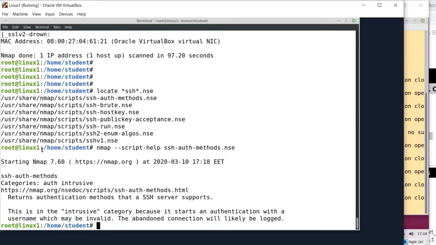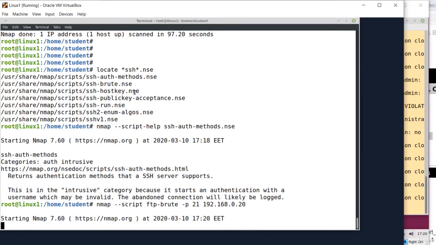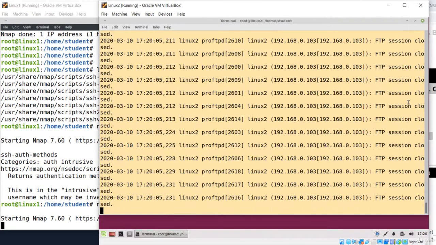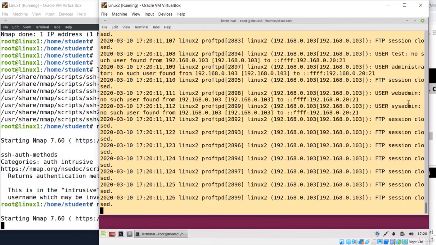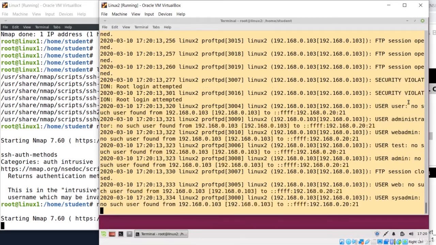And I'm starting the brute force attack. nmap --script ftp-brute -p21, the port, and the target. And on the target host, we'll see the FTP server logs in real time. We notice the brute force attack that's in progress.